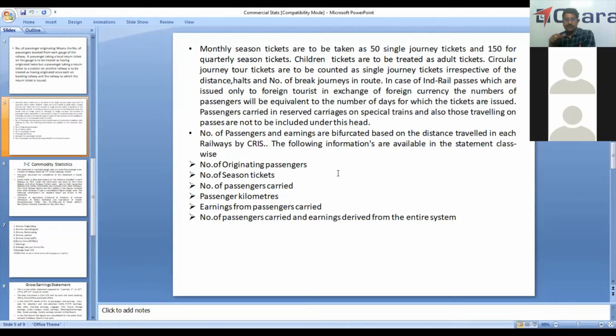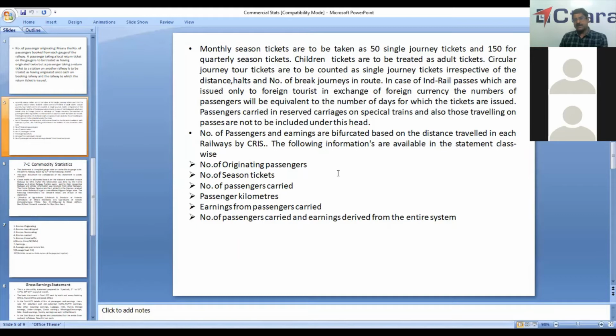It will have number of originating passengers, how many passengers are originated, number of season tickets. So if it is a monthly season ticket, 50 passengers are accounted. If it is quarterly, 150 passengers are accounted, and if it is half yearly, 300, and if it is annual, 600 passengers are accounted. Then number of passengers carried.